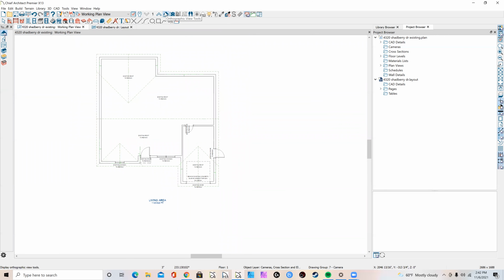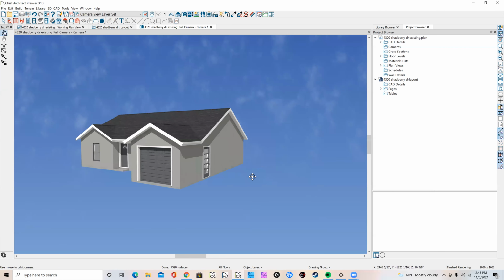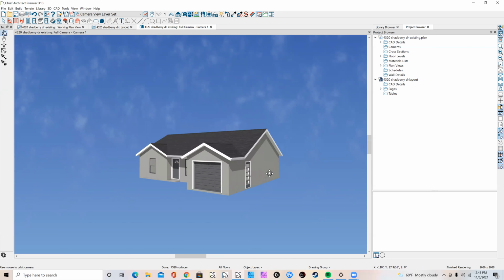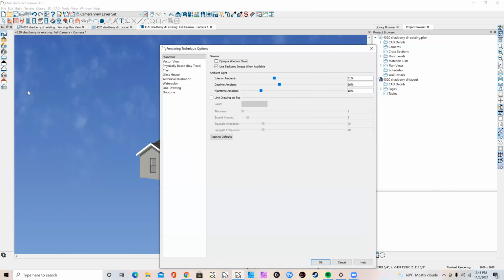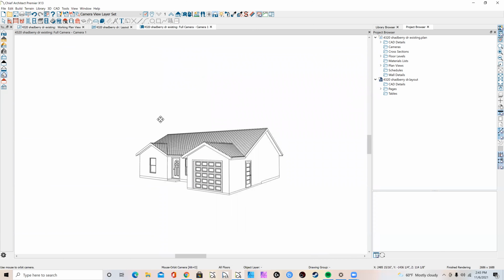I'm going to not use an elevation or orthographic. I'm going to shoot a camera view. I'm going to shoot it at an angle, coming in like this, and it's going to capture both sides. Like that. And I'm going to make it a line drawing. Slide this all back. Okay. And that is my current condition of the house.